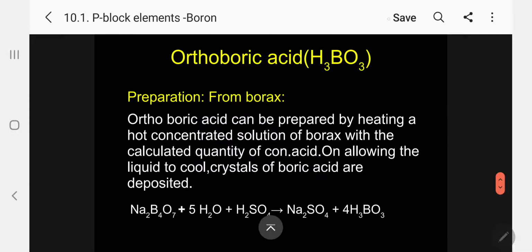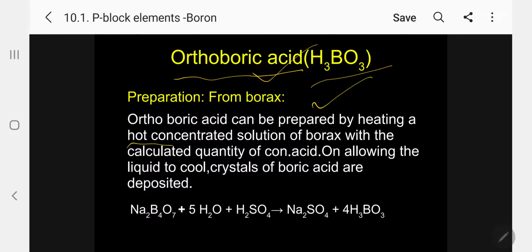Let me come to the second compound, orthoboric acid, H3BO3, boric acid, or simply we will say orthoboric acid. Preparation: from borax we can get orthoboric acid. How? Orthoboric acid can be prepared by heating a hot concentrated solution of borax, kindly follow, with a calculated quantity of concentrated sulfuric acid.